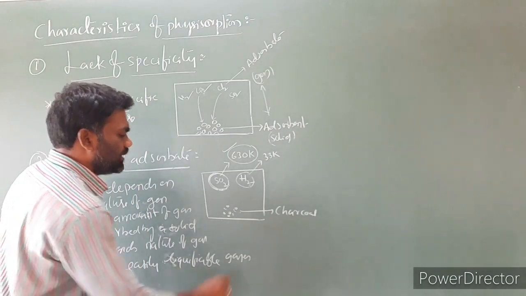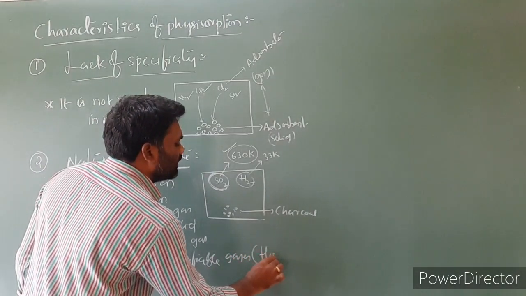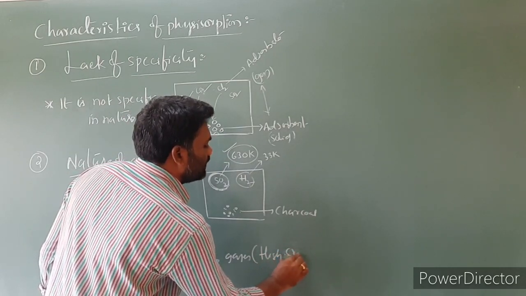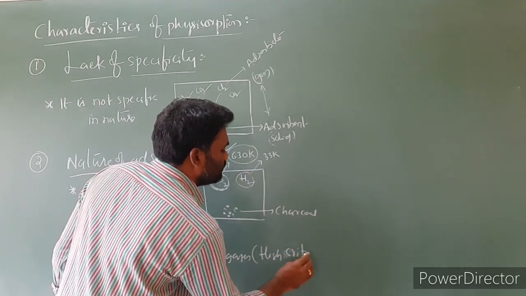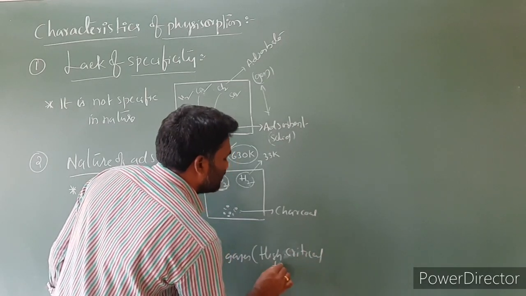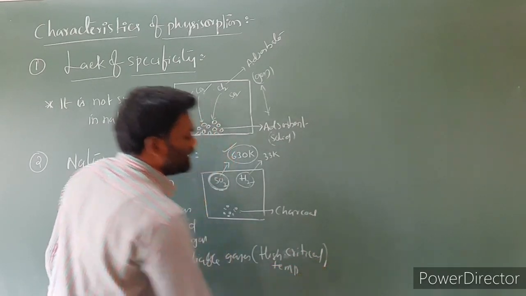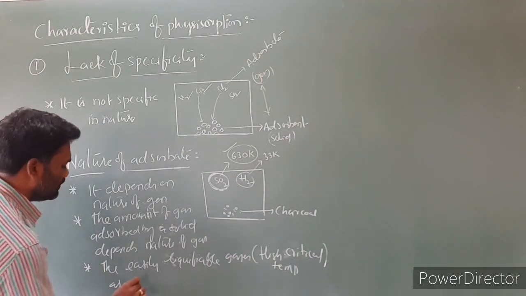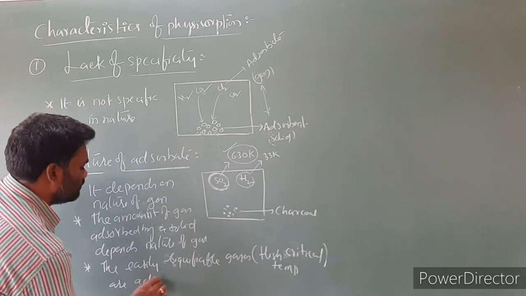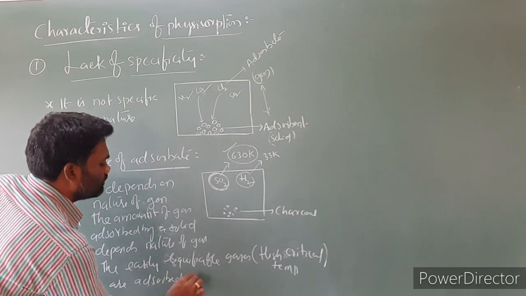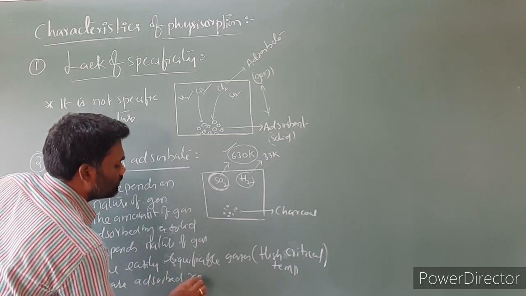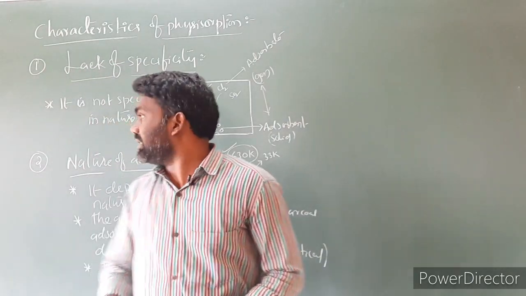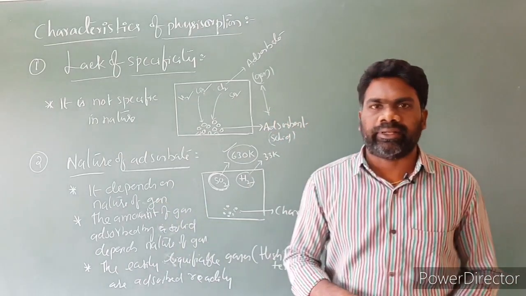Easily liquefiable gases, nothing but they have high critical temperature, are adsorbed easily, adsorbed readily. So this is the nature of adsorbate.